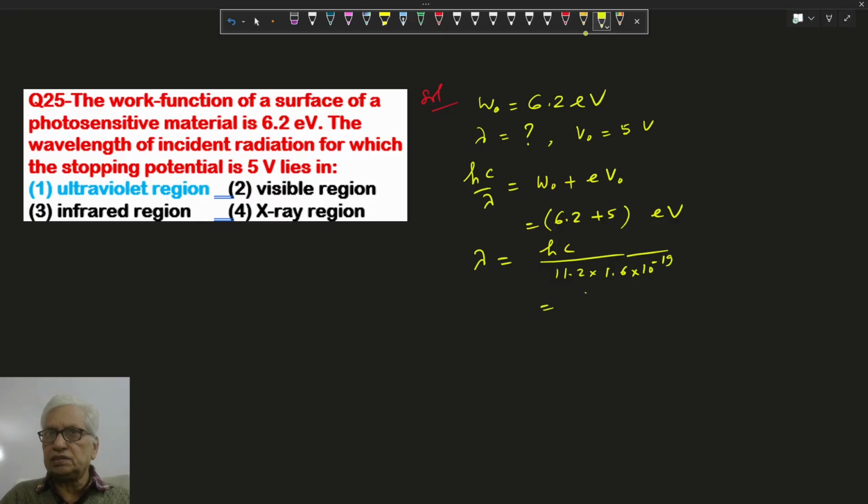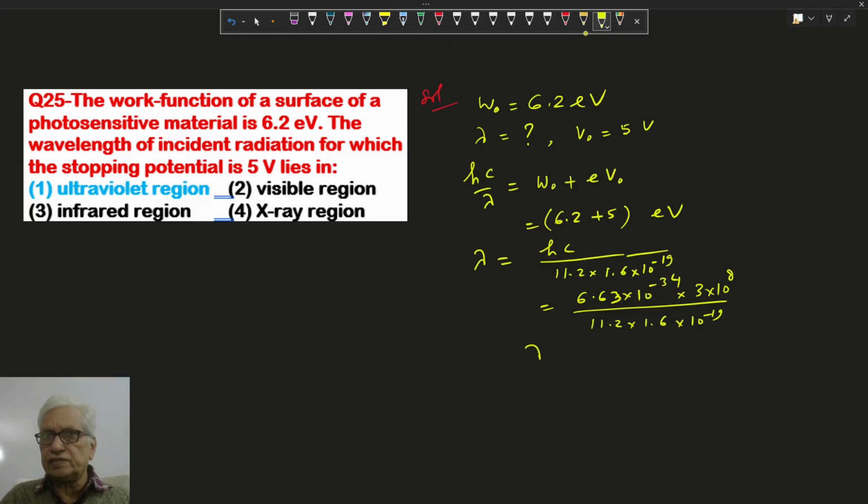h is Planck constant 6.63 into 10 to the power minus 34, into c, the speed of light, upon 11.2 into 1.6 into 10 to the power minus 19.